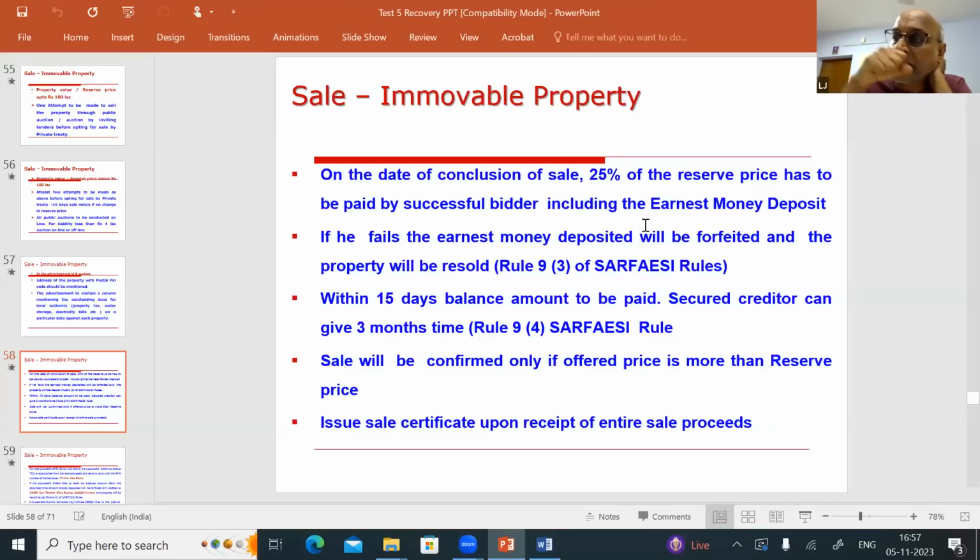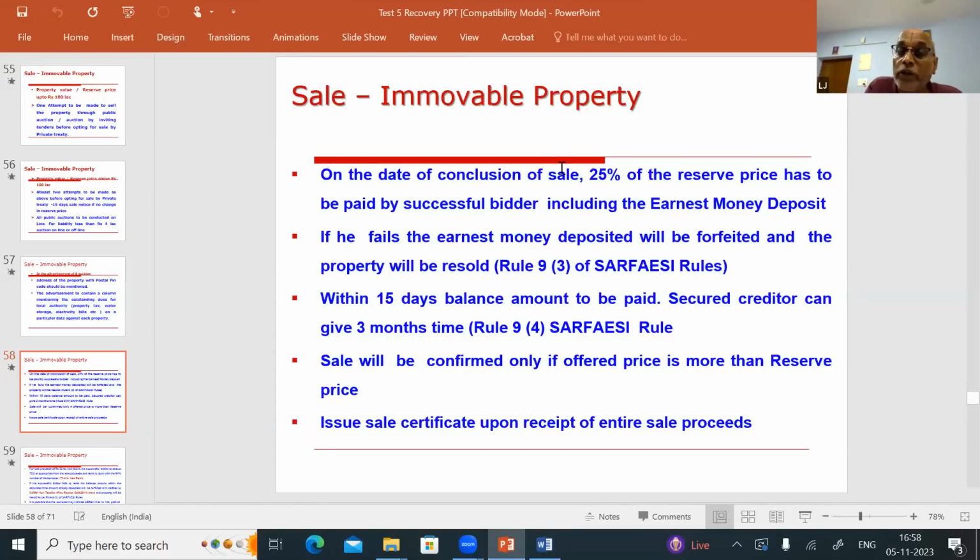So you participate in the bid, and he becomes the successful bidder. So the sale is concluded today. On the date of conclusion of sale, he has already given you 10% of 100 lakhs. Now he has to give you another 15%. Totally 25% he has to give you on the date of successful bidding.